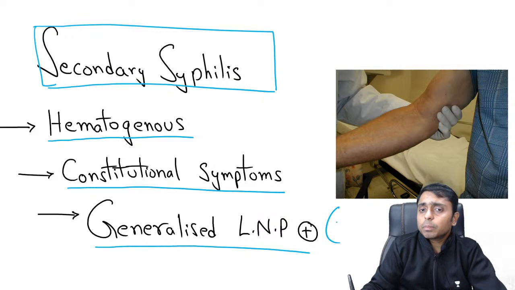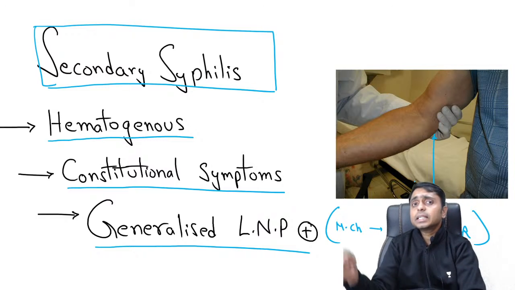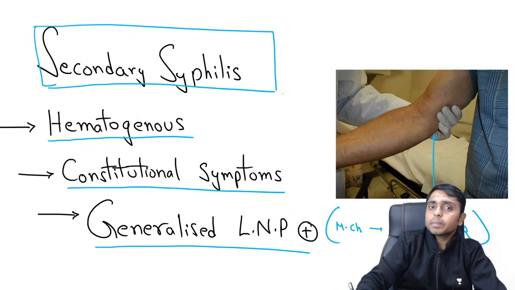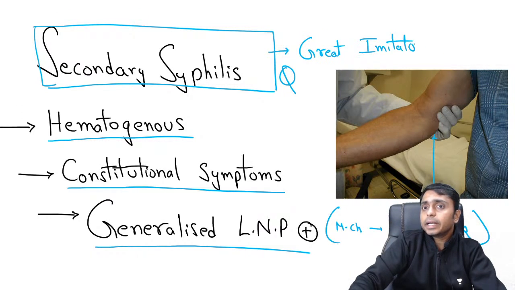But please remember the most characteristic lymph node which is enlarged and should be examined is the epitrochlear lymph node. So you can see this is the site where this lymph node is present, and this should always be palpated if you suspect a person to have secondary syphilis. And please remember, secondary syphilis is also called the great imitator.